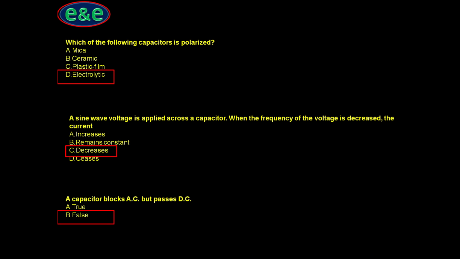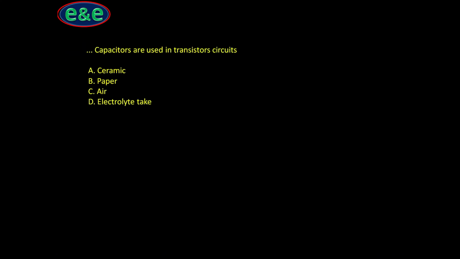In case of DC the frequency is 0, so as per the formula capacitive reactance comes to infinity, so it blocks the passing of DC current. Which type of capacitor is used in transistor circuits? Ceramic, paper, air, electrolyte. So it is ceramic capacitor.